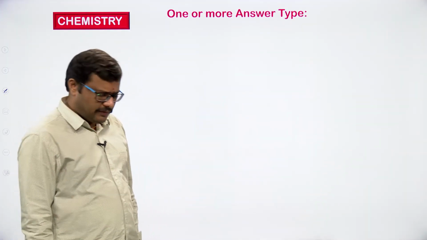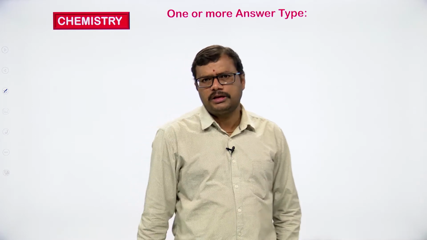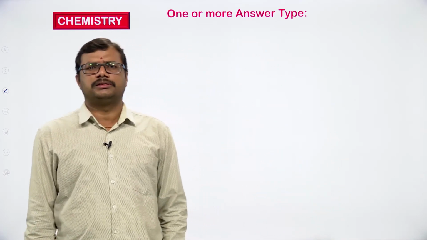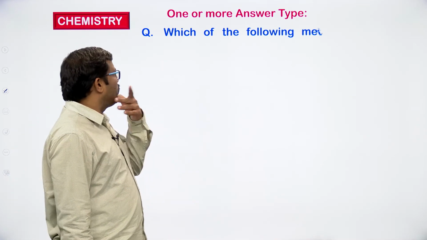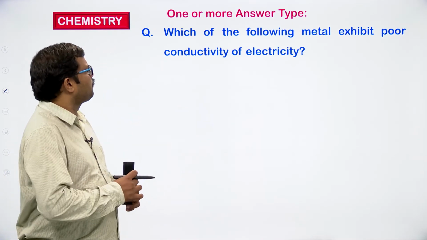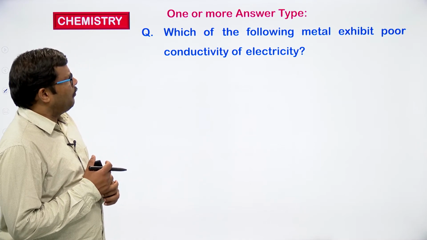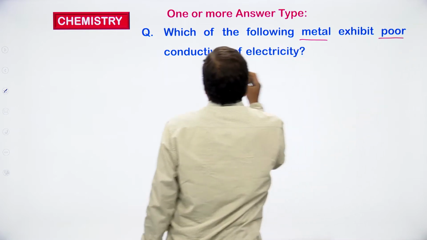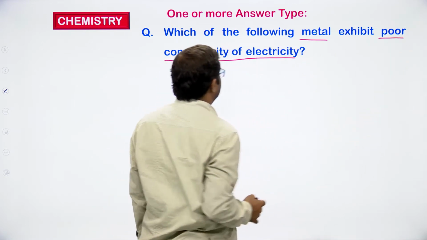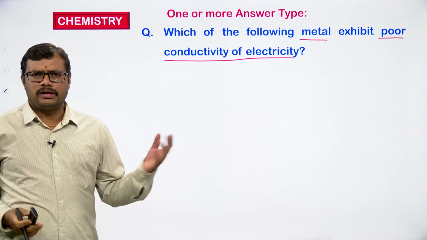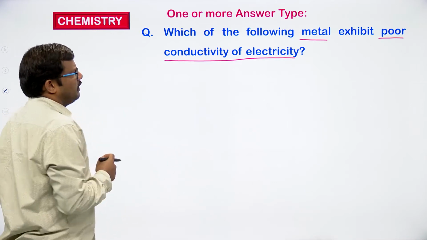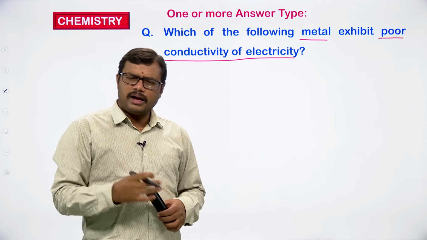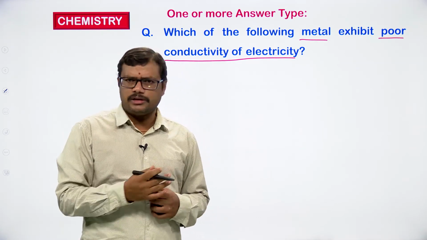As far as advanced level questions are concerned, we can expect questions with one or more than one correct answers. So let us see some questions with one or more correct answers. Which of the following metals exhibit poor conductivity of electricity? Generally, metals are good conductors of heat and electricity, that we have discussed, but of course there are some exceptions in that case also.